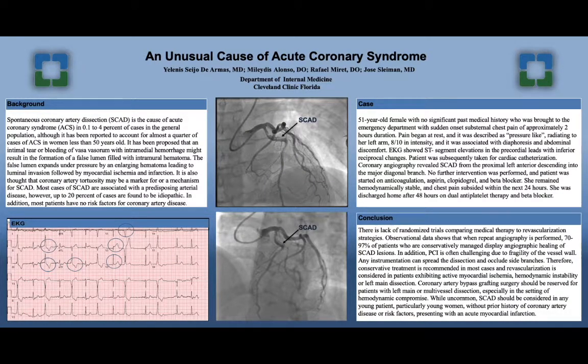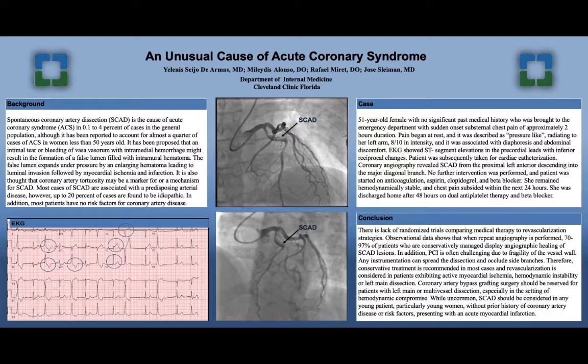Today I'll be presenting a case about an unusual presentation of acute coronary syndrome. Spontaneous coronary artery dissection is a non-iatrogenic and non-traumatic separation of the coronary arterial wall and is a rare cause of acute myocardial infarction. It is the cause of acute coronary syndrome in 0.1 to 4% of cases in the general population, although it has been reported to account for almost a quarter of the cases of ACS in women less than 50 years old. The pathophysiology of SCAD is not fully understood.